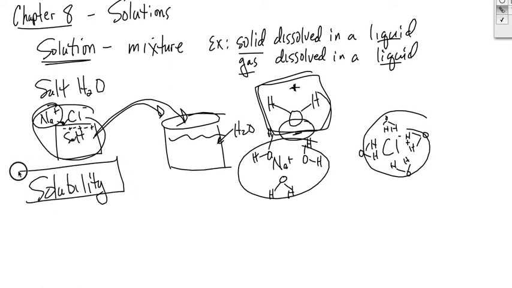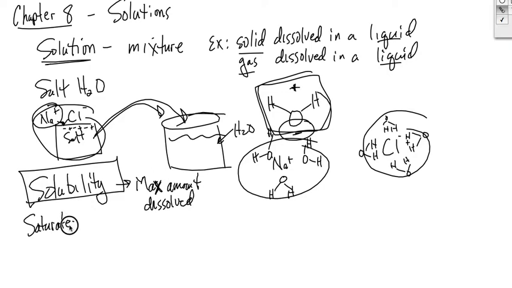The solubility is basically the max amount dissolved. And if you remember, we gave also a word for that. When you have the max dissolved, that means the solution is saturated.